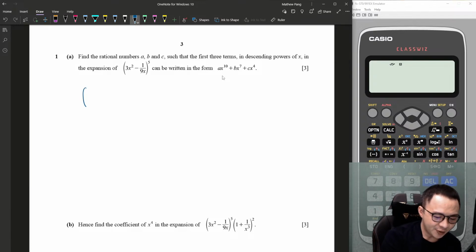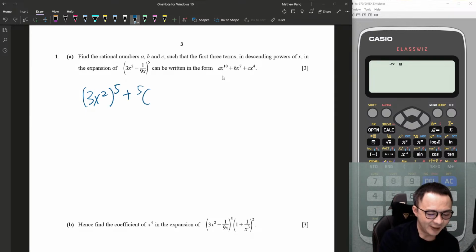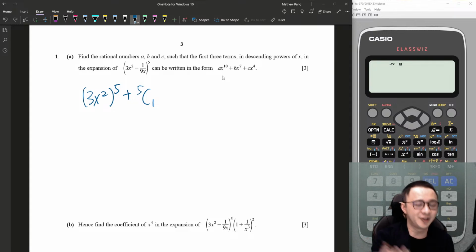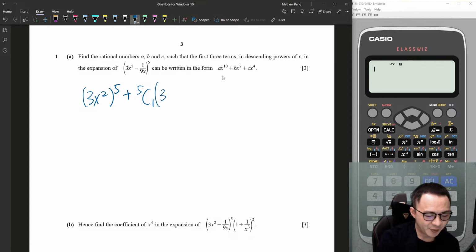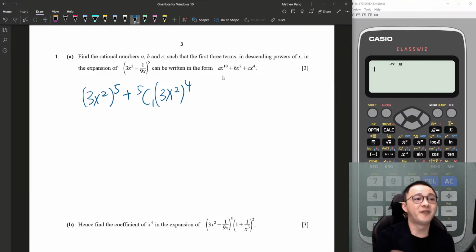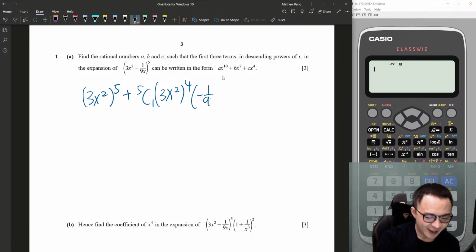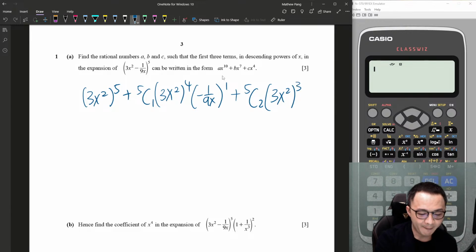The first term is (3x squared)^5. The second term is 5C1, or you can say 5(1) if you prefer, following the formula. Then this is (3x squared) to the power 4, because 5 minus 1 is 4, and then negative 1 over 9x to the power 1, because the two powers must add up to 5. You can always check your values. Then one more term, 5C2. This is (3x squared)^3, since 5 minus 2 is 3, and negative 1 over 9x to the power 2.